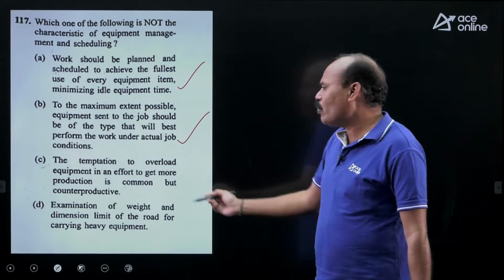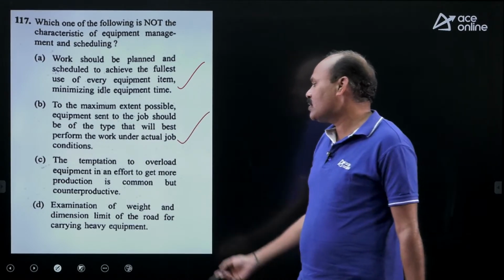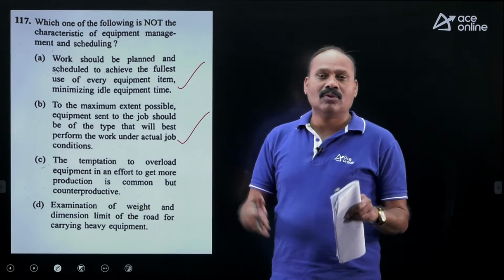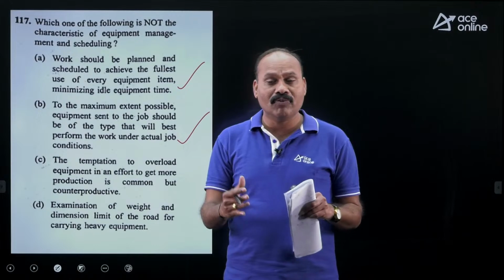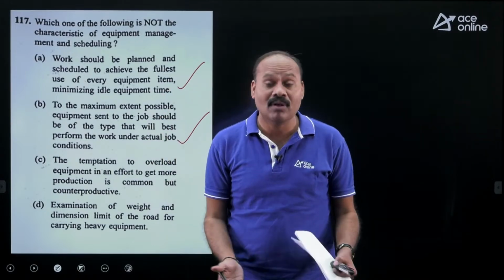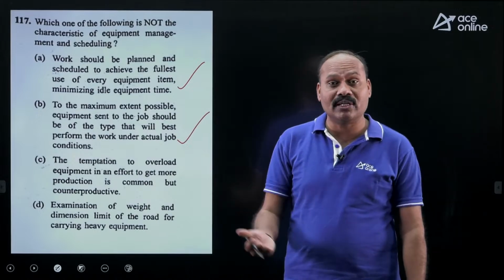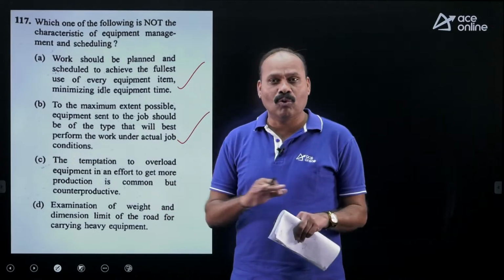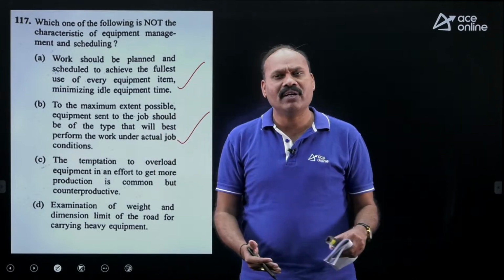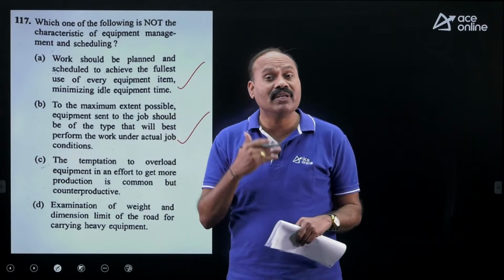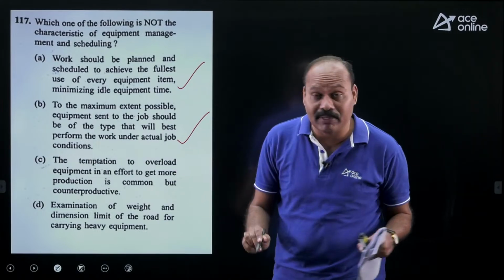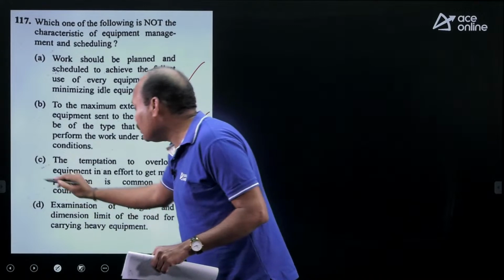The temptation to overload equipment in an effort to get more production is common but counterproductive. What is the meaning of this? There is a myth. When we are loading any equipment, if you have excess load, you may think that the economics may be working out or there is a chance of getting more productivity. That is absolutely wrong. Overproduction and overloading any equipment is going to fail, even on safety aspects. So this statement is generally correct, but it is in no way concerned with management and scheduling.